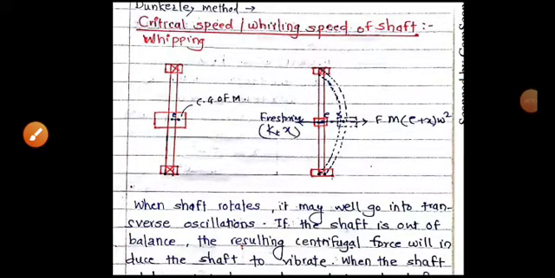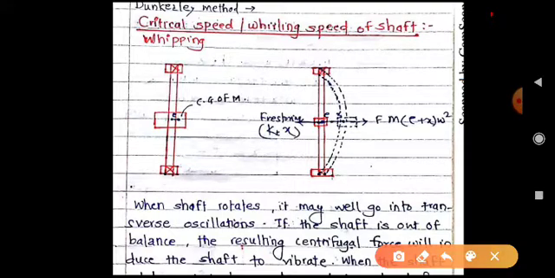Hello everyone. Today we will discuss one more topic from the vibration, that is the critical speed or the whirling speed of the shaft. Okay. So as you can see in the diagram, we are having a shaft. Now when this shaft rotates, it may well go into transverse oscillations.